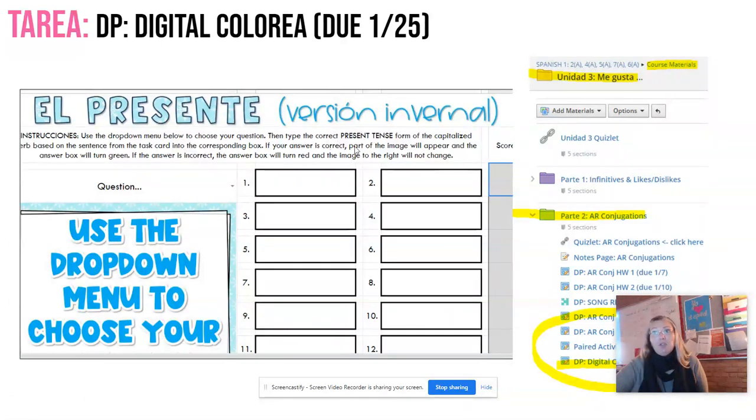Notice it says then type the correct present tense form of the capitalized verb based on the sentence from the task card in the corresponding box. If your answer is correct, part of the image, this is a little like digital color by number, part of the image is going to appear and the answer box will turn green. But if it's incorrect, it's going to turn red and there's no image. So that is a nice little self-checking way to see how you're doing.